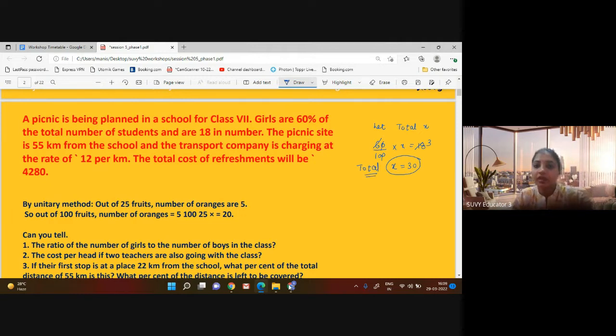Now, the picnic site is 55 kilometers from the school. The transport company is charging rupees 12 per kilometer, and the total cost of refreshment will be 4280. So just have a look. If 30 are the students and girls are 18, then boys will be 12. So the ratio of girls to boys, the very first part, will be 18 upon 12, that means 3:2. So this will be the answer to the first question, 3:2.